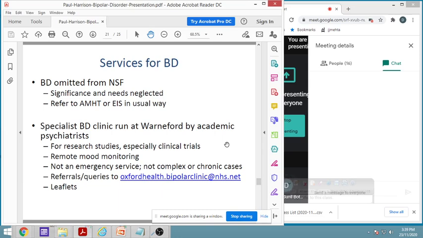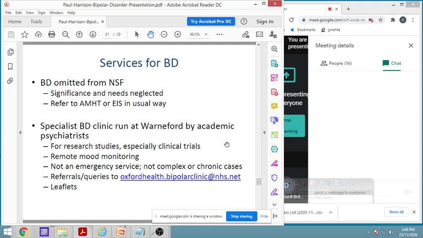So if it is omitted from the NSF, then these people will not be able to get any funds. It is not there in India, but in the US and other places where NSF is there, then it will be a problem. And in that way, they should have insurance for that, so that they can do.